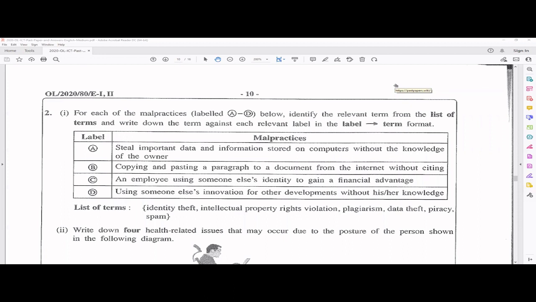So this is the playlist for 2020 All paper discussion. So if you haven't watched my previous videos, I have separate playlists from grade 6 onward up to grade 11. And for the paper discussions for the 2020 All paper, I have a separate playlist. In that, I have done 3 videos. The first 2 describe the MCQs, and the third video discusses question 1.